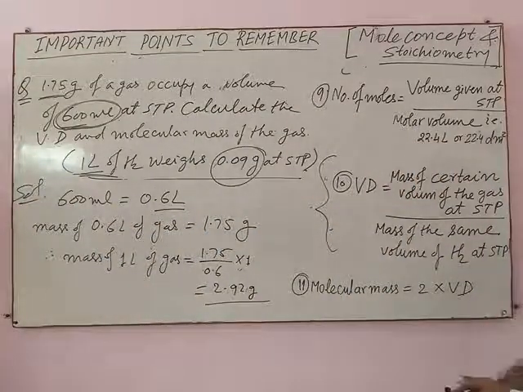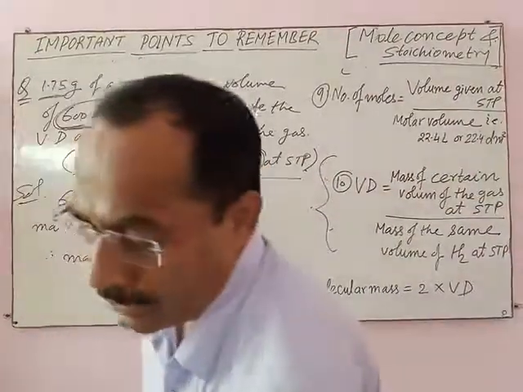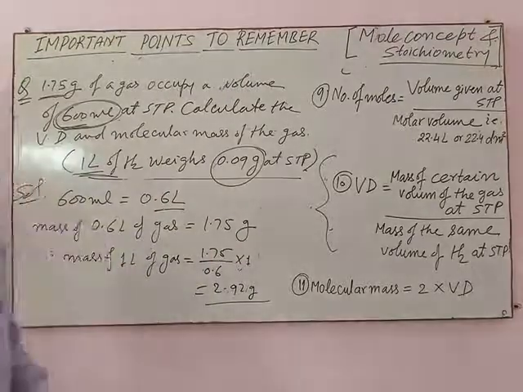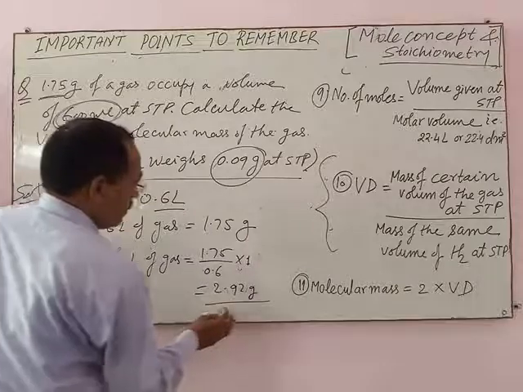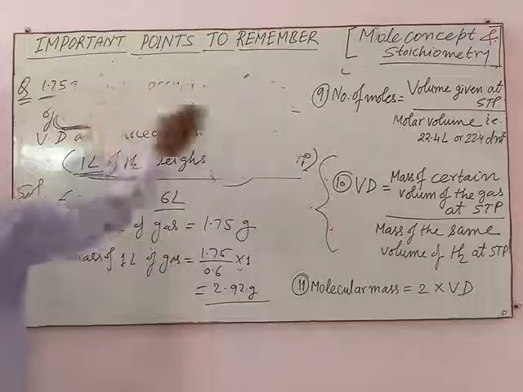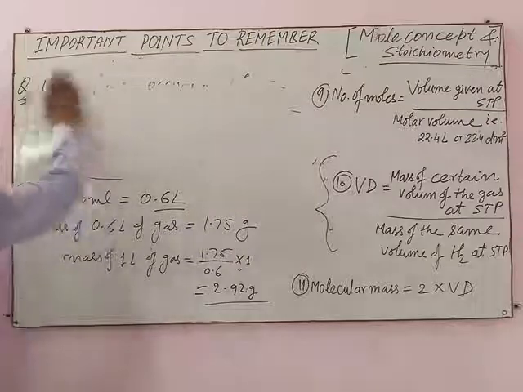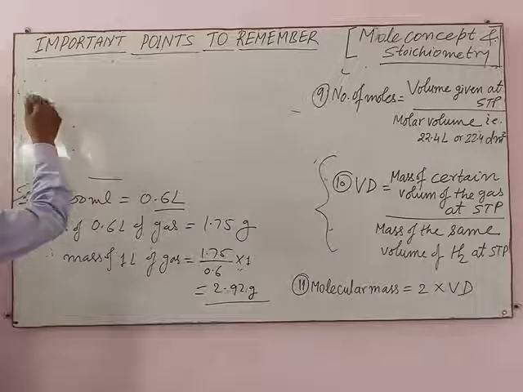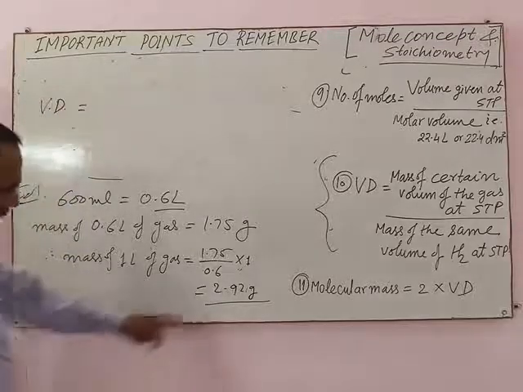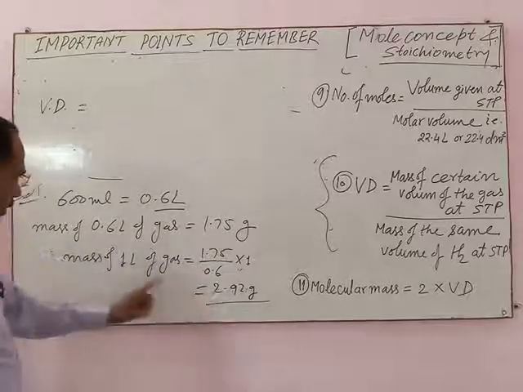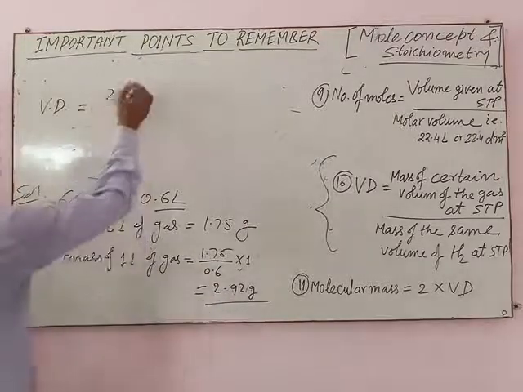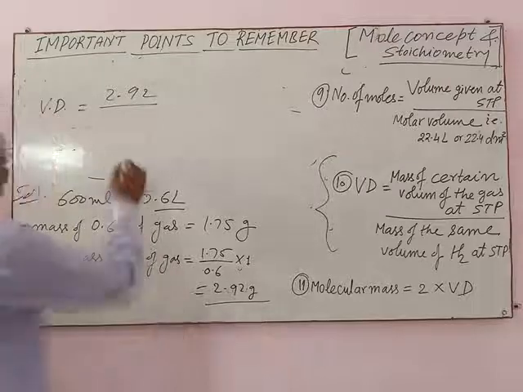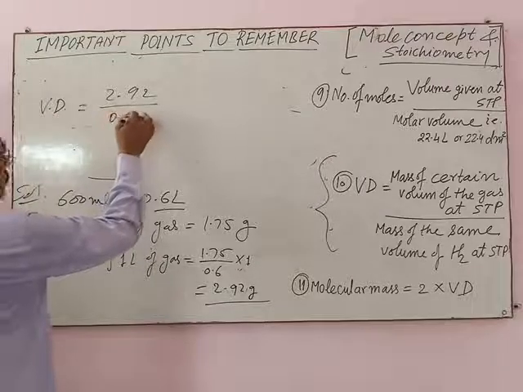Vapor density of the gas is equal to the mass of a certain volume of gas, meaning the mass of 1 liter of the given gas, 2.92 gram, divided by the mass of 1 liter of hydrogen gas, 0.09 gram.